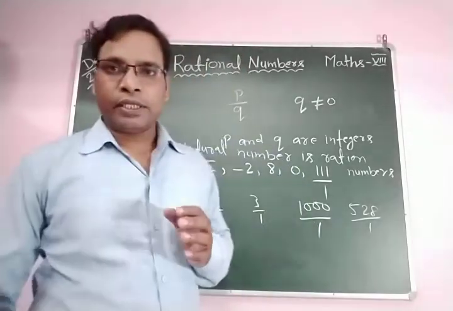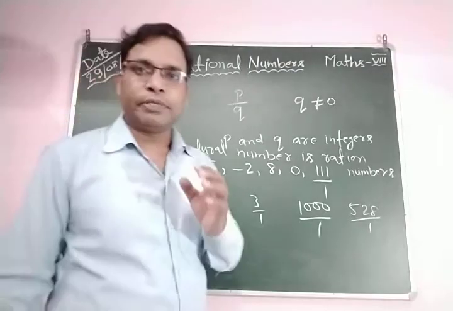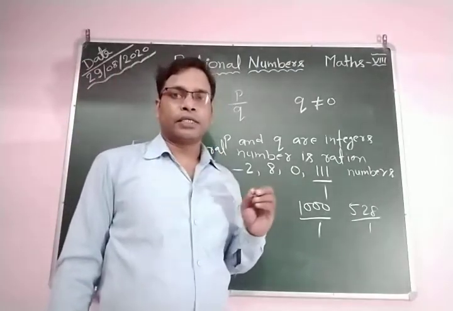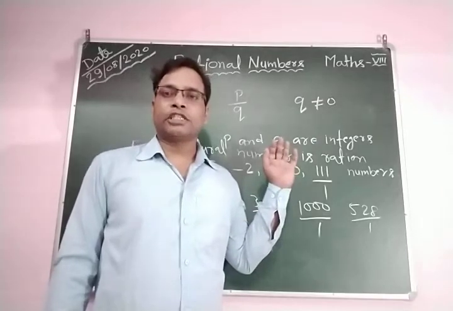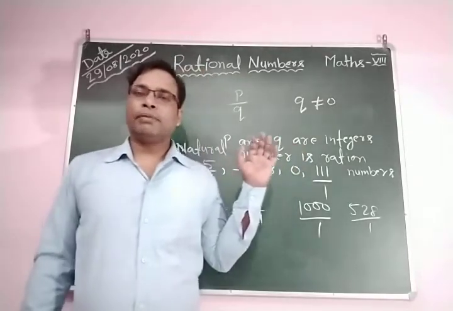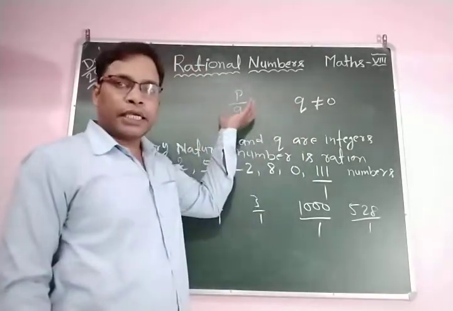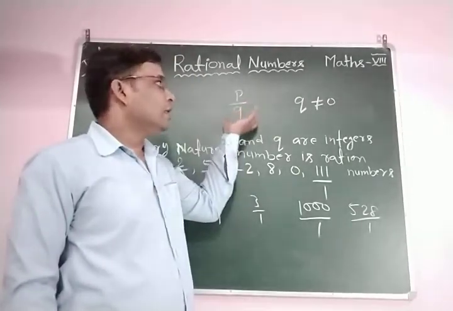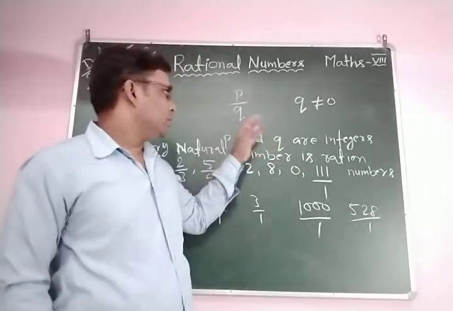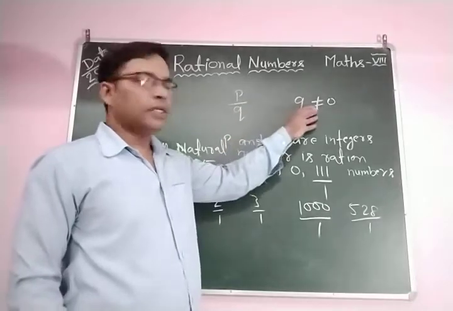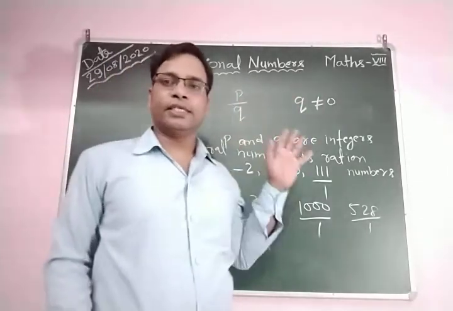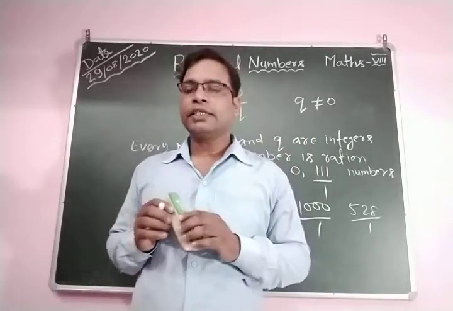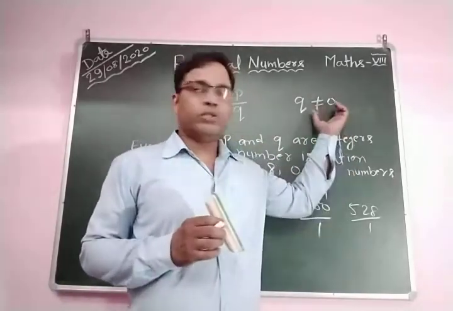Okay, so what is the definition of a rational number? A rational number is any number that can be expressed in the form of p by q, where q does not equal 0 and p and q are integers.